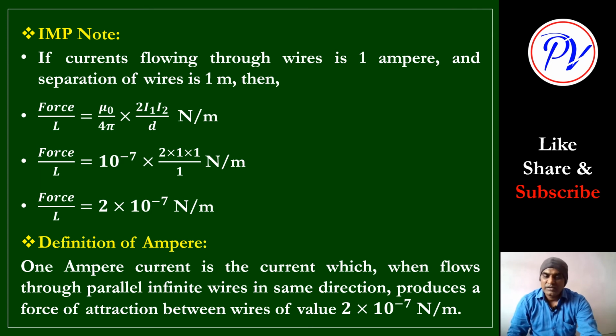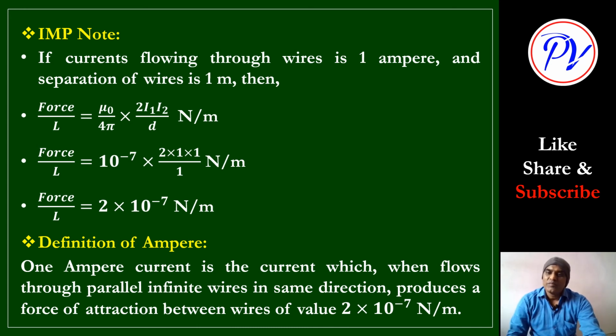Meaning, if the current flowing through the wires is the same, and the wires are kept at a unit distance of 1 meter, and the force of attraction is 2 into 10 to the minus 7 Newton per meter, then we can say the current flowing in the wire is 1 ampere. This is the definition of 1 ampere.